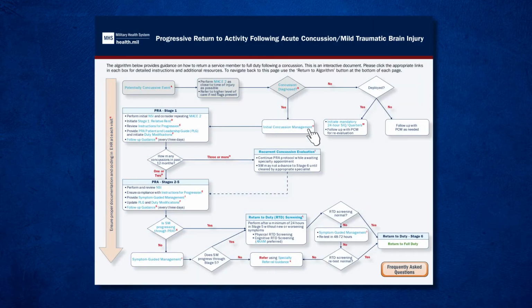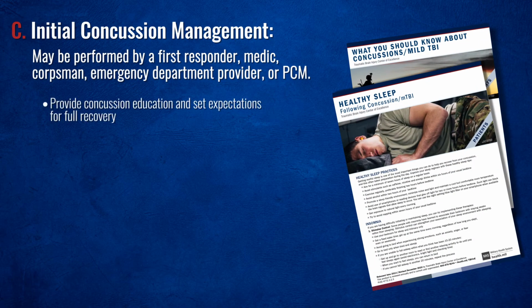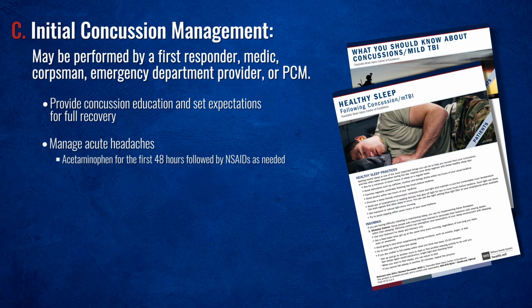Per the PRA algorithm, the initial concussion management includes providing concussion education, including these two fact sheets: what you should know about concussions and healthy sleep following concussion/MTBI, both of which can be found on the TBI COE website. In addition, you should manage the acute headache with acetaminophen for the first 48 hours, followed by the use of an NSAID.